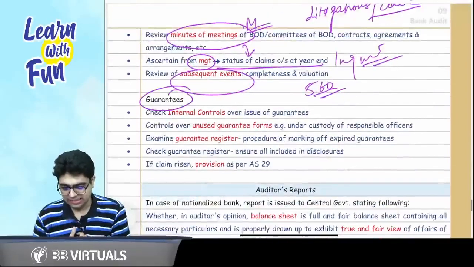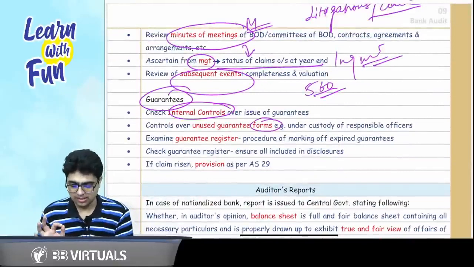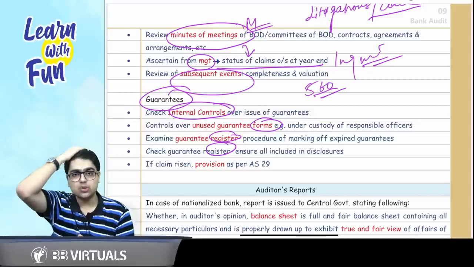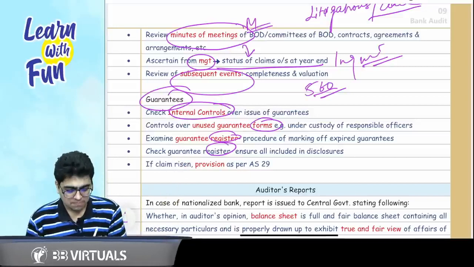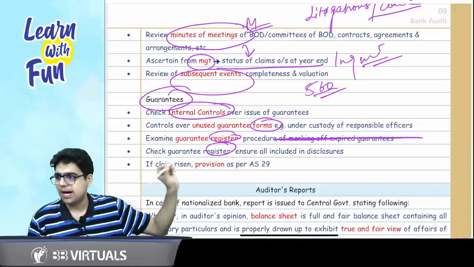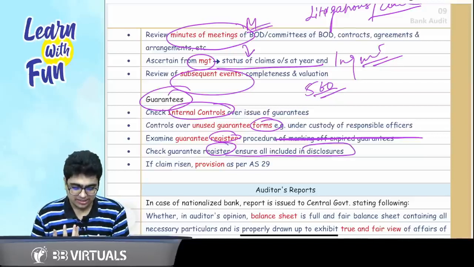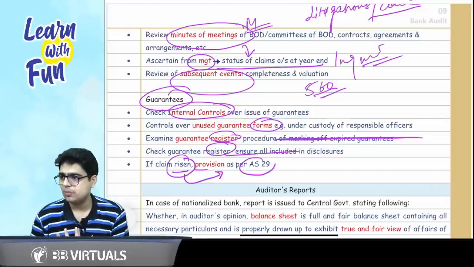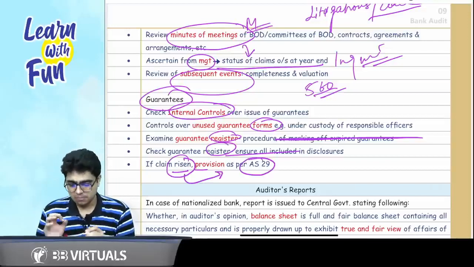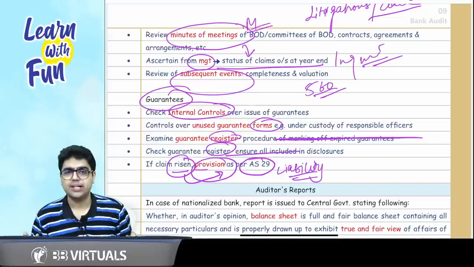In case of guarantees, again internal control. But 2 things you need to check: form and register. Sir, form means unused guarantee form should be under the custody of a reliable officer. Check the guarantee register for marking of expired guarantees. Plus check the guarantee register to ensure all the guarantees are included in disclosure, and if any claim has arisen, provision needs to be created as per AS 29. Why, sir? Because if the claim arises, it is now your liability, so provision should be created as per AS 29.